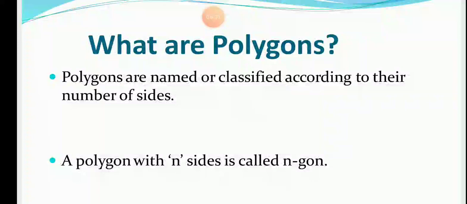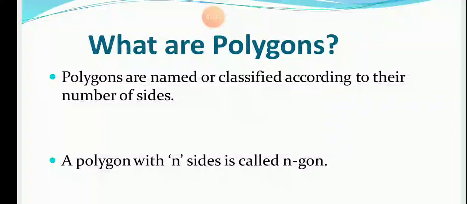Another example, a polygon with 6 sides is called a hexagon. So here also polygons are named and classified according to the number of sides. That means a polygon with 6 sides is classified as a hexagon.